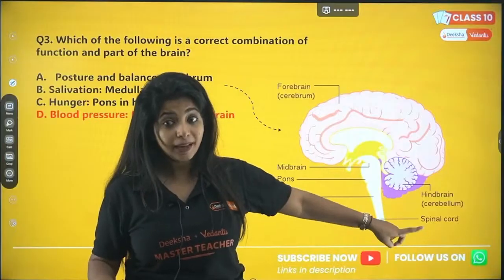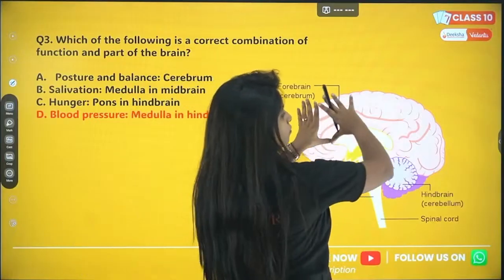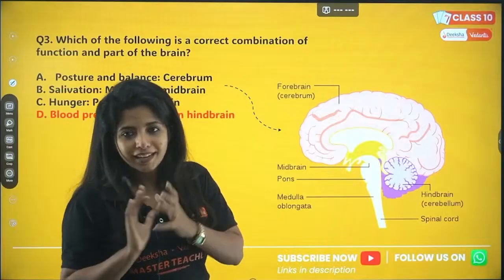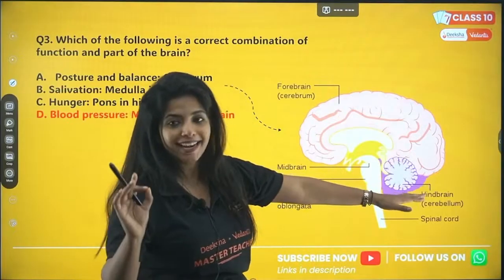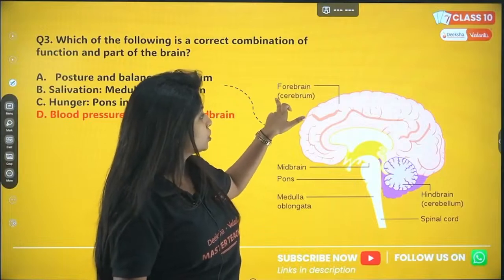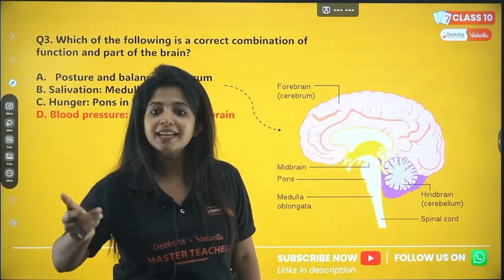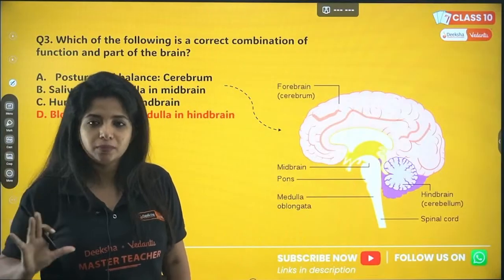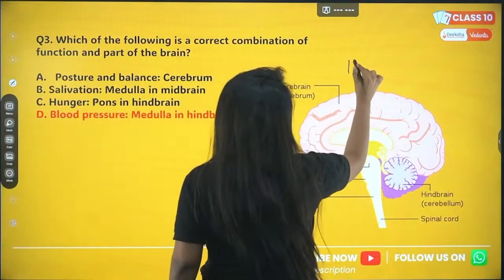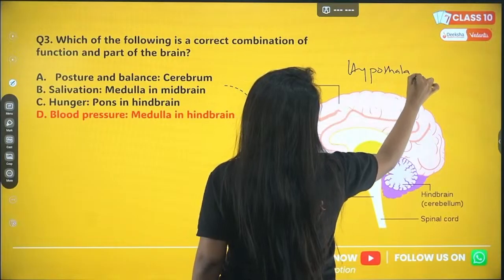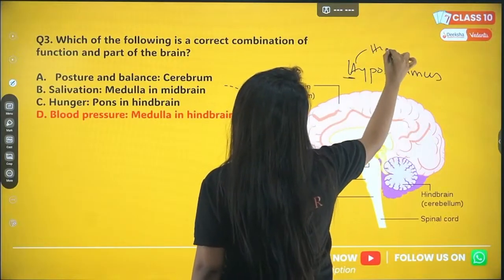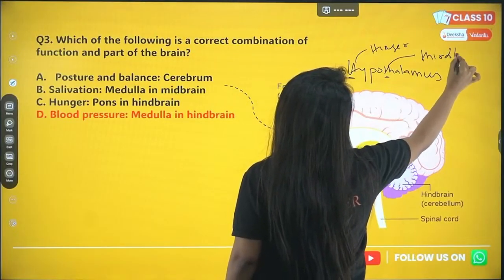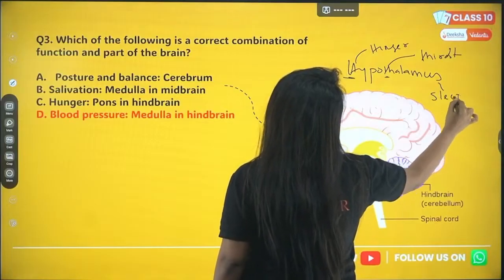Cerebellum and cerebrum are different. Cerebrum is the biggest part of the brain, and then cerebellum is the second one, which is big in nature. Cerebellum is for posture and balance, always remember that. Now forebrain does not contain just cerebrum but also hypothalamus as well as thalamus, as I already told you. And hypothalamus, H for hunger, T for thirst, and S for sleep, you can remember it like that.